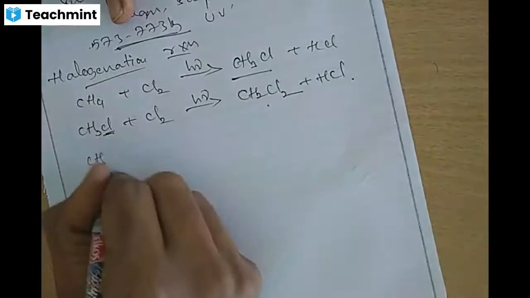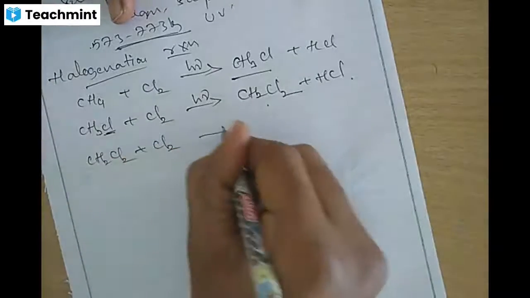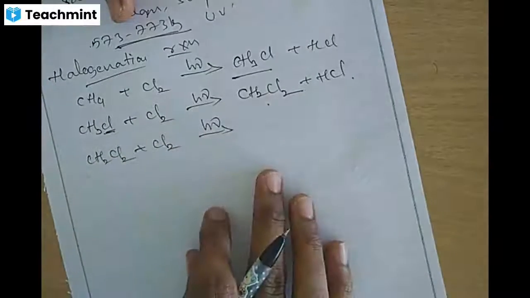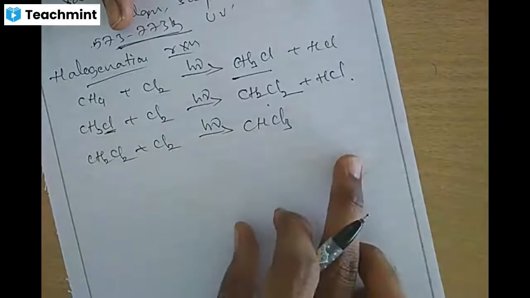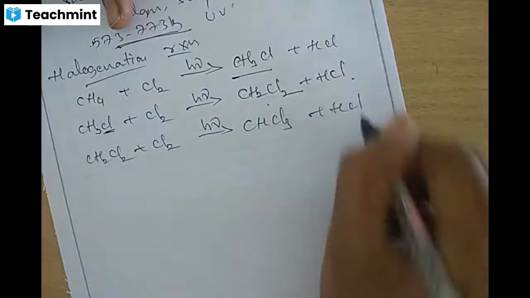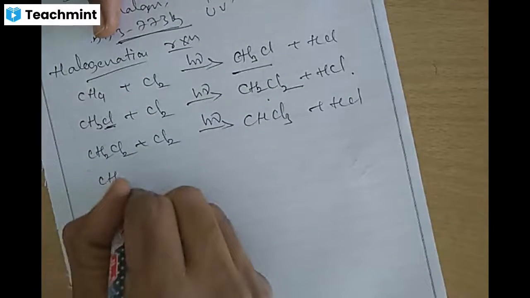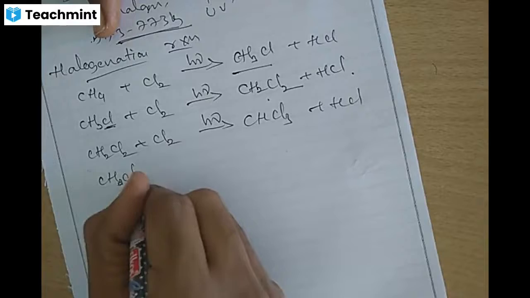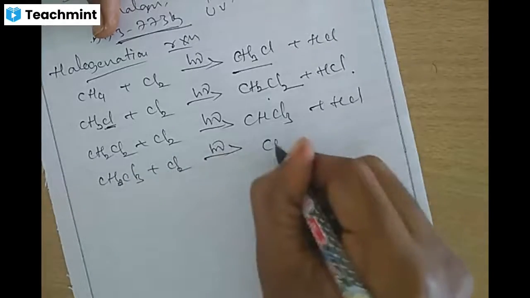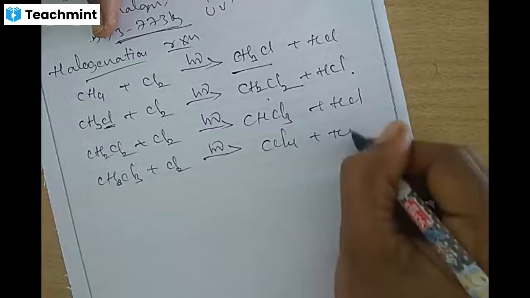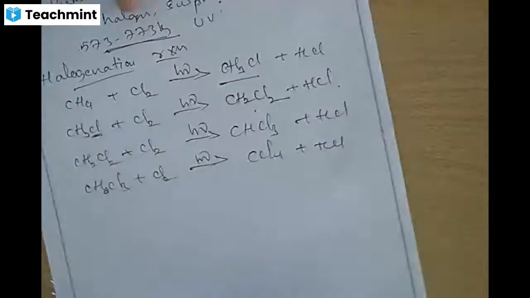Next, CH2Cl2, dichloromethane, treated with chlorine in presence of sunlight, gives CHCl3, trichloromethane, with HCl. This trichloromethane, CHCl3, treated with chlorine in presence of sunlight, gives carbon tetrachloride with the formation of hydrochloric acid. This is the chlorination reaction.